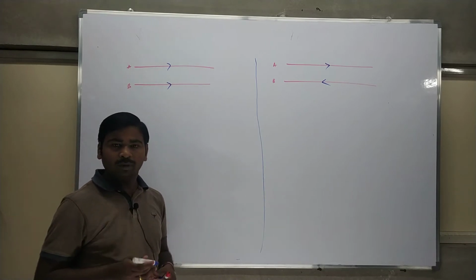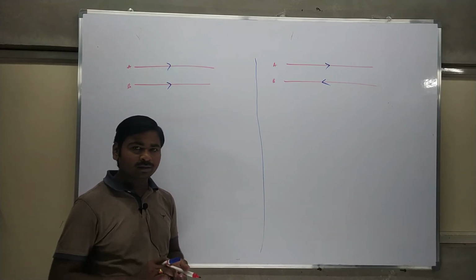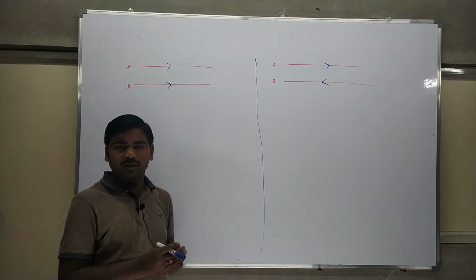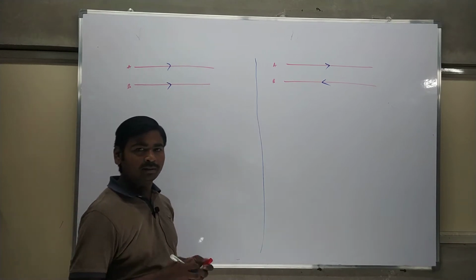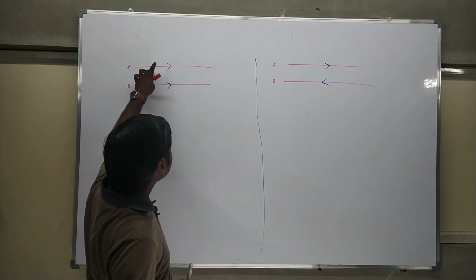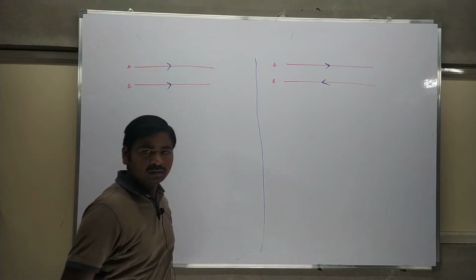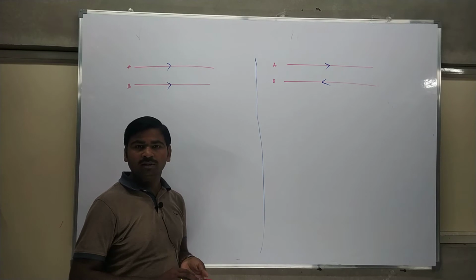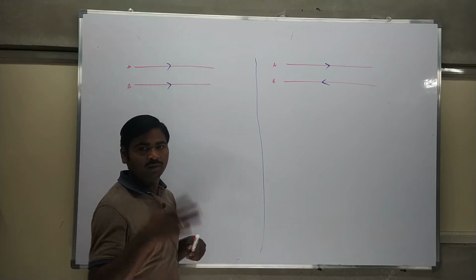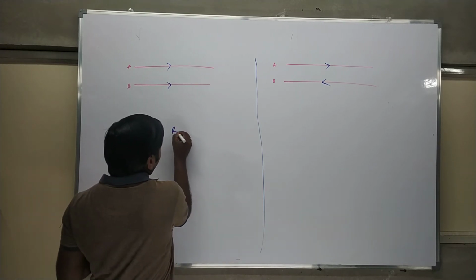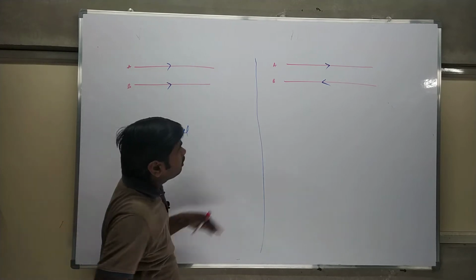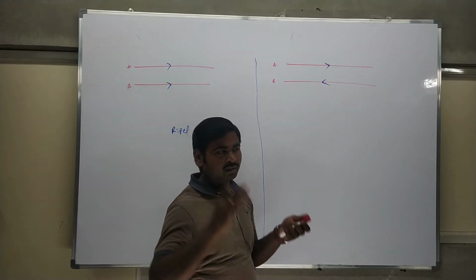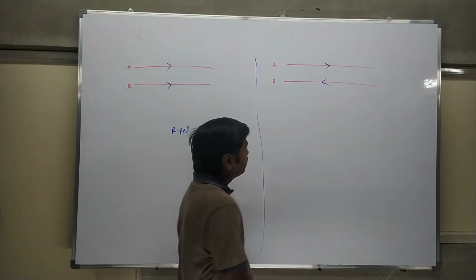Please guess your answer before going further in the video. The answer is very simple. Most people think that with two conductors carrying current in the same direction, there are similar poles side by side, so it will repel. In your point of view, you are fixing it as similar poles, so it is a repel. For the opposite directions, I think we know the concept: opposite poles should attract.